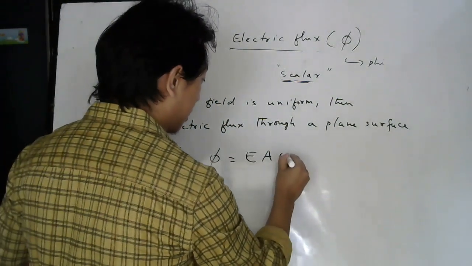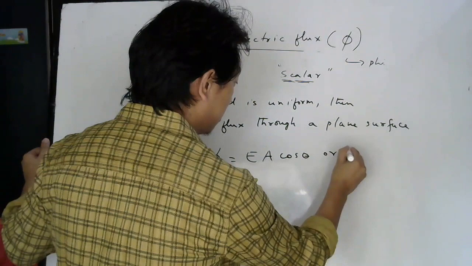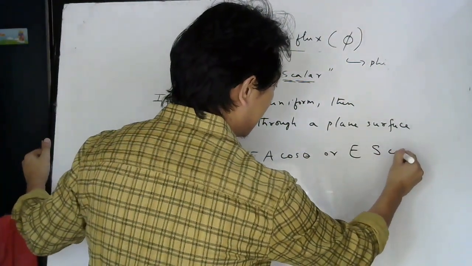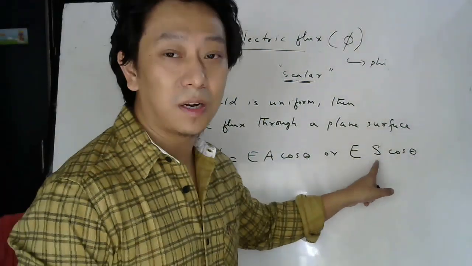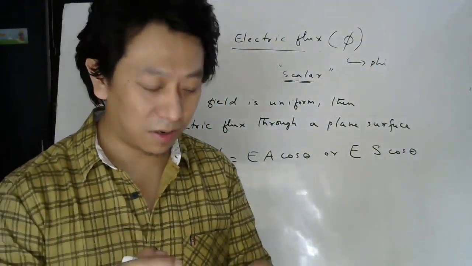EA cos theta. In some textbooks they also write ES cos theta. So for area you can write A, or sometimes you can write S. That is your wish, doesn't matter.